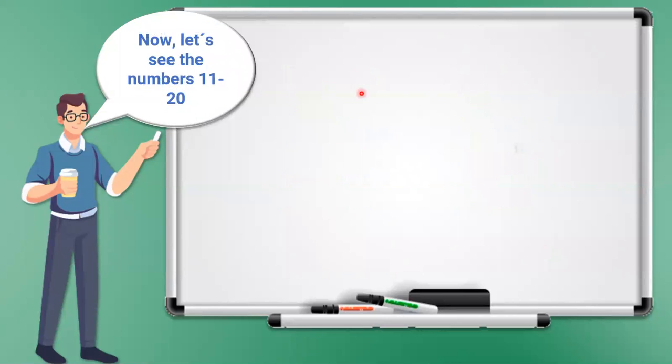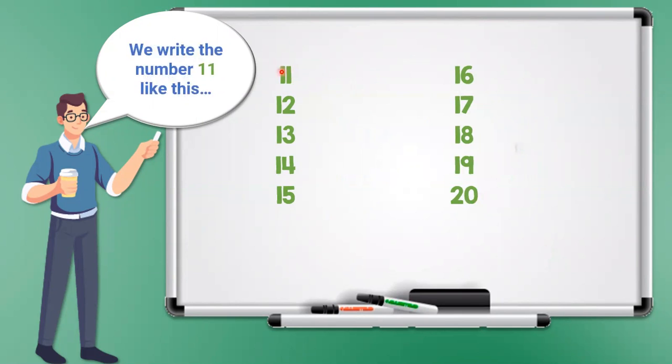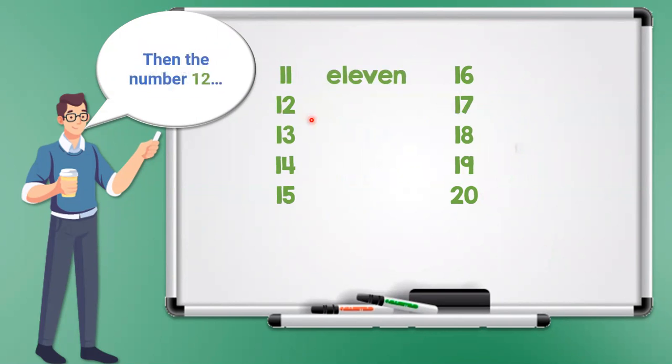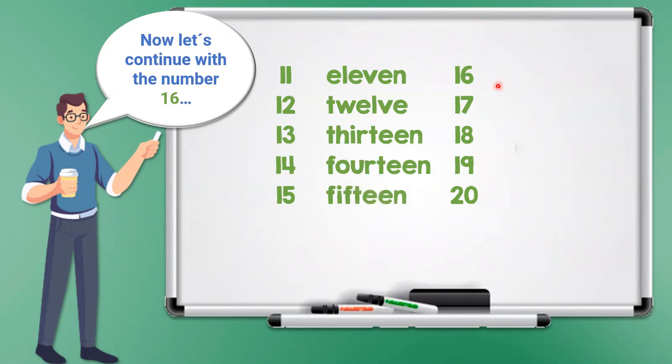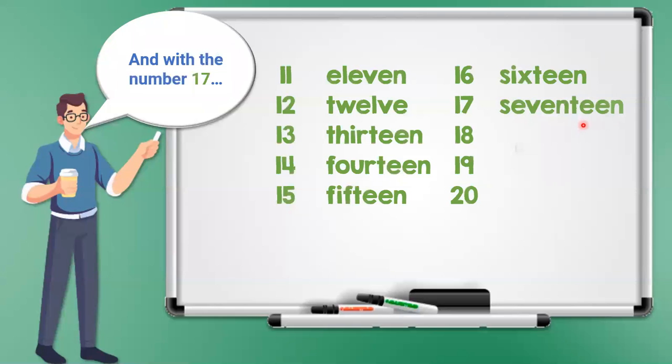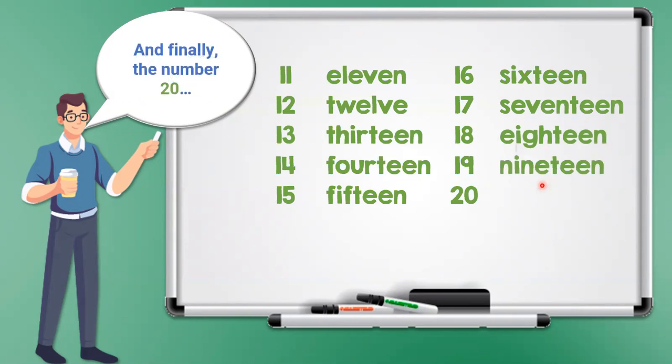And now let's see the numbers from 11 to 20. We write the number 11 like this, 11, the number 12 like this, 12. Now the number 13, the number 14, 15, 16, and 17, then we have the number 18, the number 19, and finally the number 20.